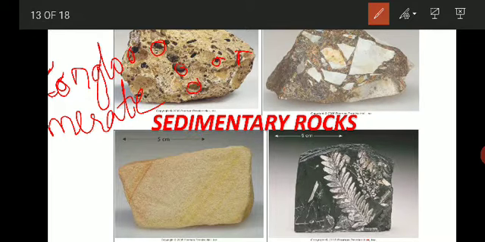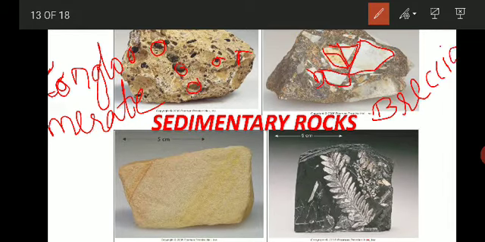In the second image there are also rock fragments, but these fragments are not rounded; they are angular, showing angularity. Then this rock is called breccia. That is the difference between conglomerate and breccia: the pebbles are rounded in conglomerate and angular in breccia.